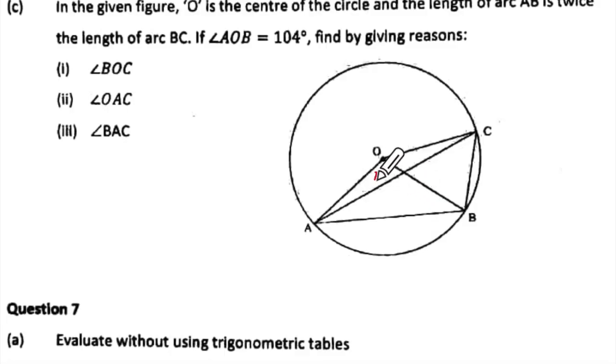AOB is 104, so we write this as 104. And we have to find BOC. BOC is this, so I'll call this A. What is this? OAC. That is this. This we'll call B. No, OAC, sorry. This is your A. OAC is this one. This is your B. BAC. BAC is this one.